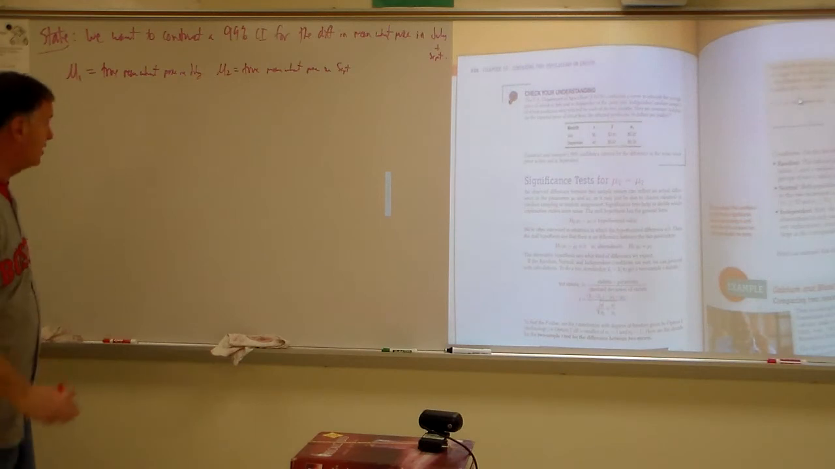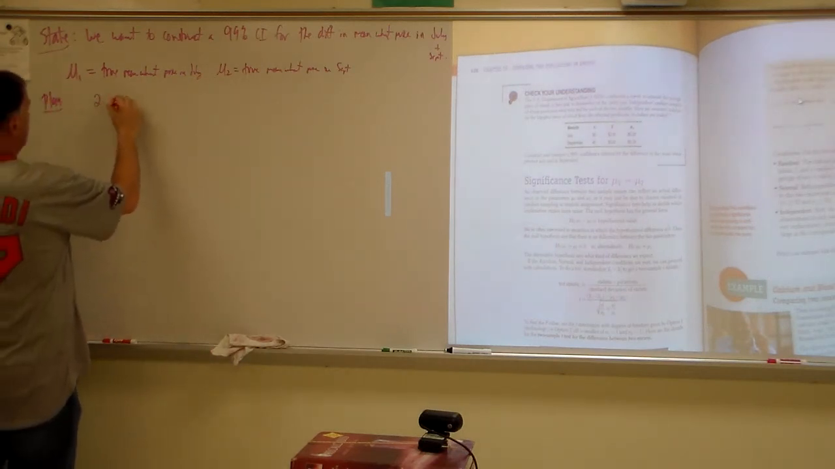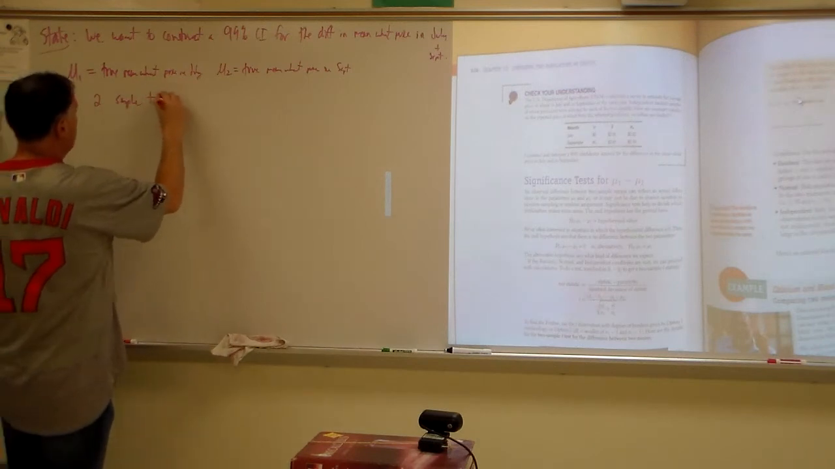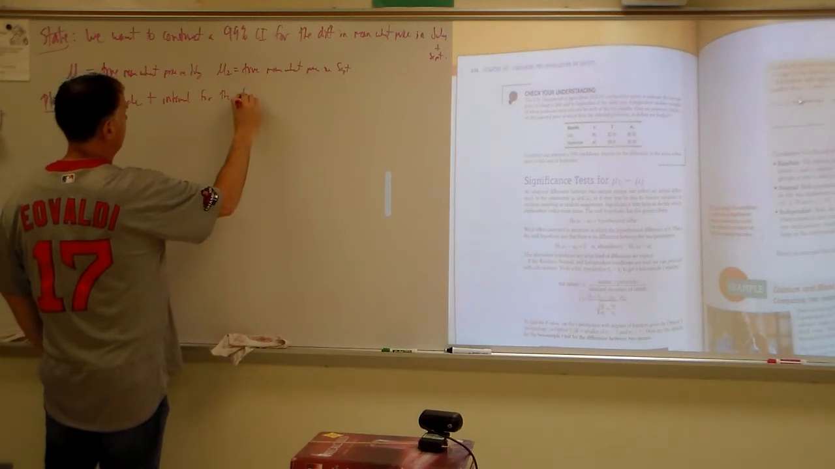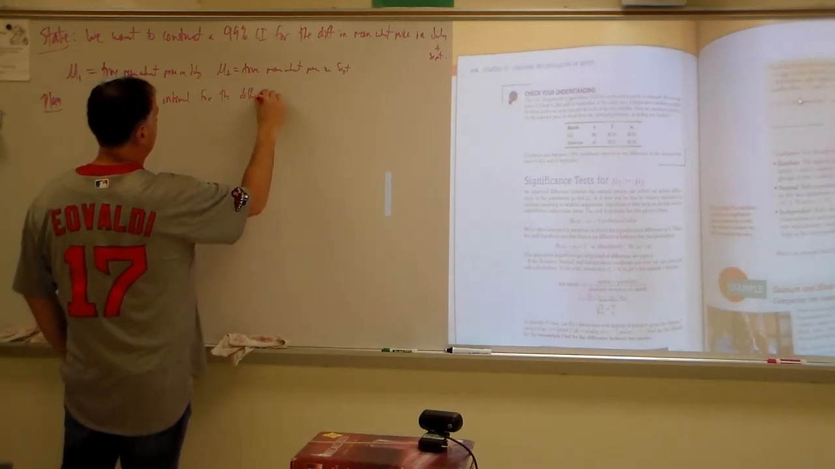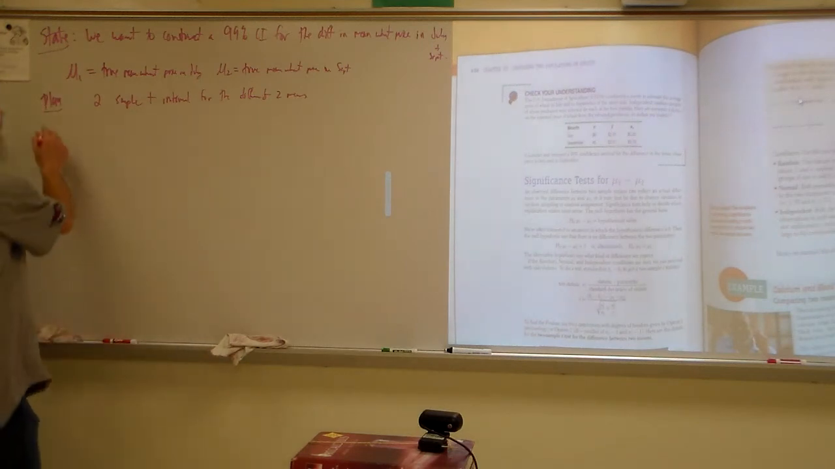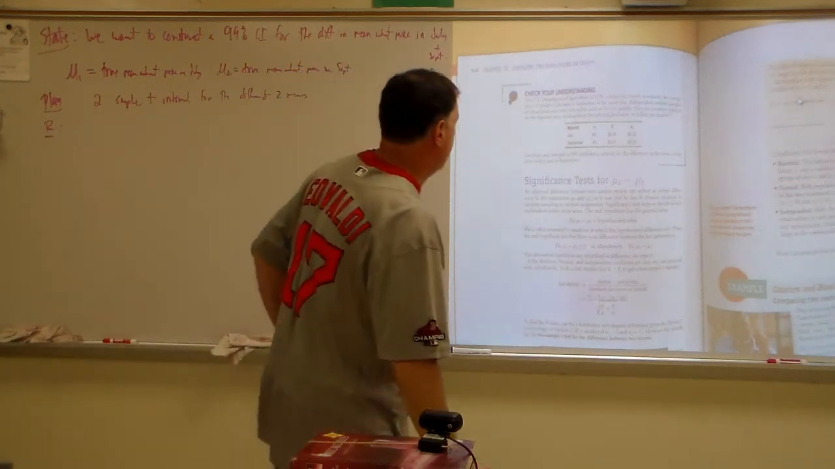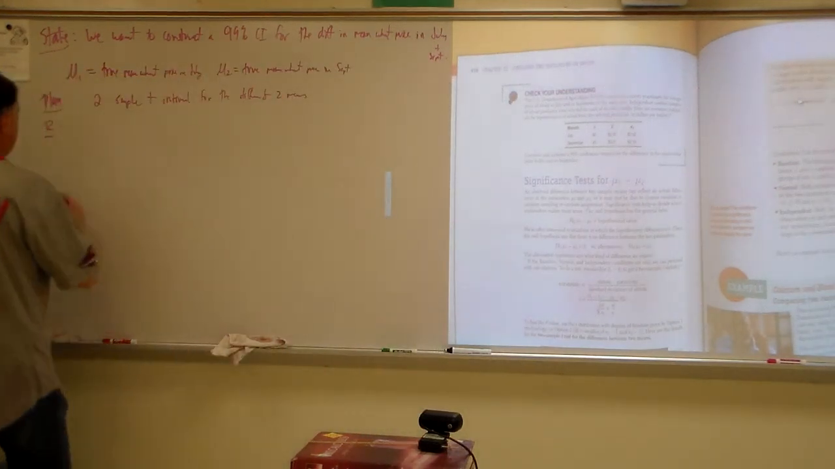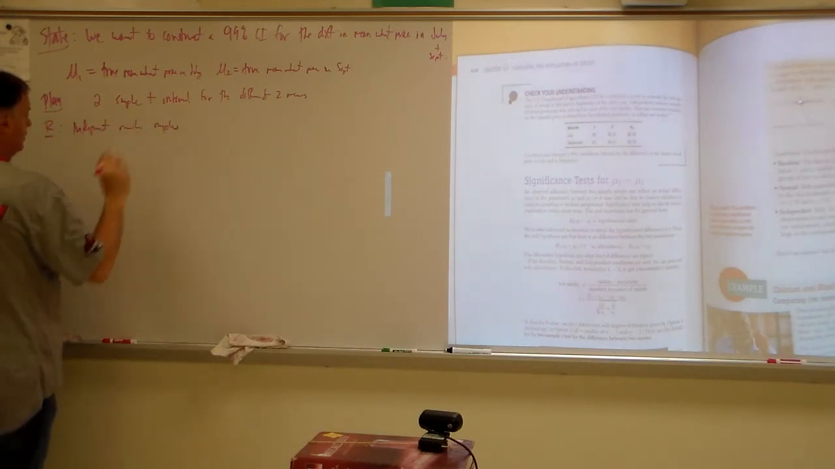So we did our state. Let's talk about our plan. Two-sample t interval for the difference of two means. Random: independent random samples.